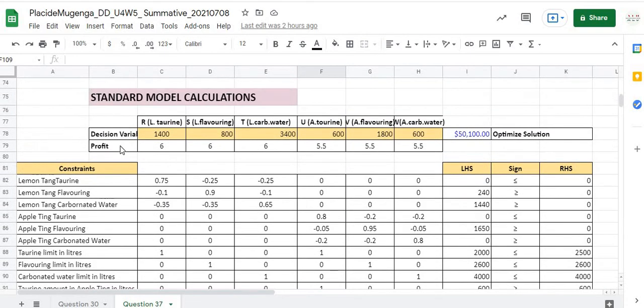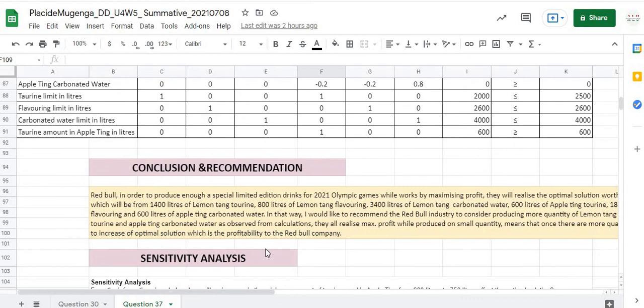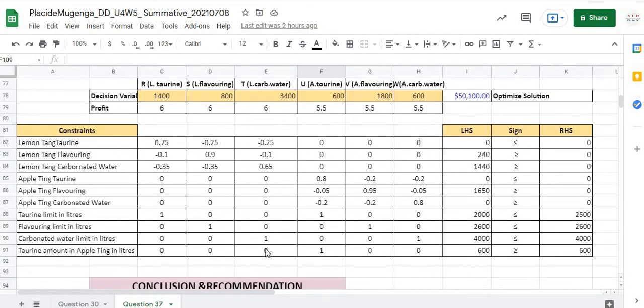Based on the table, decision variables and profit realized, in order to produce enough special limited edition drinks for the 2021 Olympic Games and maximize profit, Red Bull will have to produce these quantities: 1,400 for lemon taurine, 800 for lemon flavoring, 3,400 for lemon carbonated water, 600 for apple taurine, 1,800 for apple flavoring, and 600 liters for apple carbonated water.